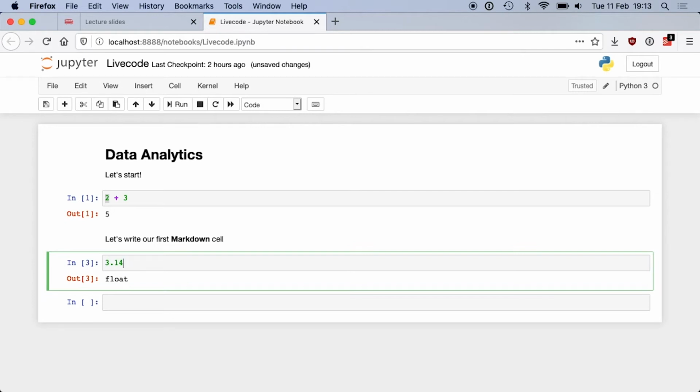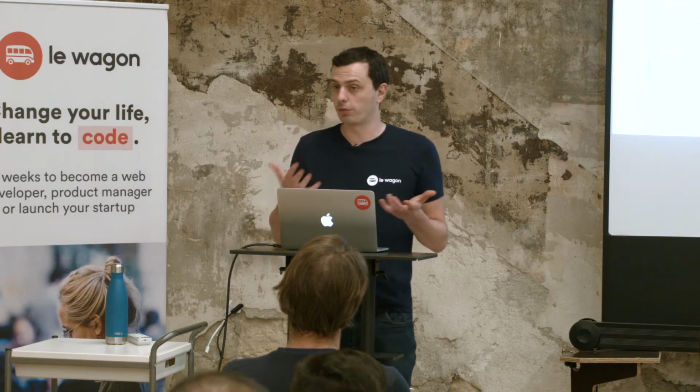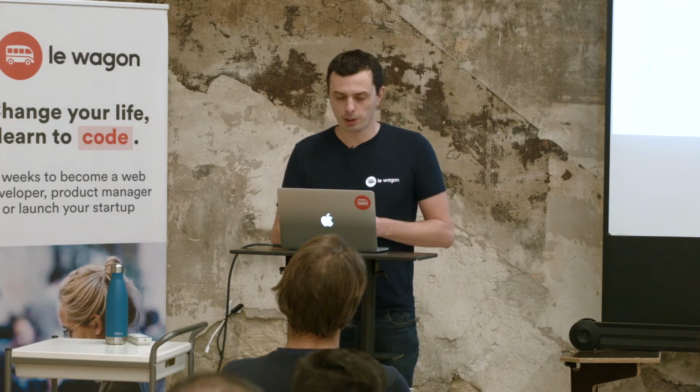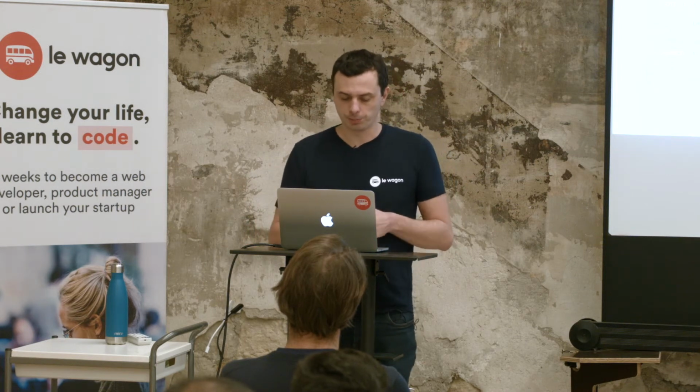When you have numbers, like in math, you can do basic arithmetic. So you can do plus, you can do minus, you can do times, you can do multiplication and division. That's straightforward. So for instance, if I do this and I run the code, I get the result. So any basic computation you want to do, like in Microsoft Excel, you can do as well with Python. If we look at strings, it gets a bit more interesting.